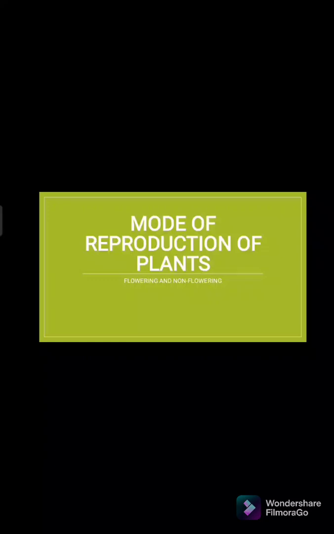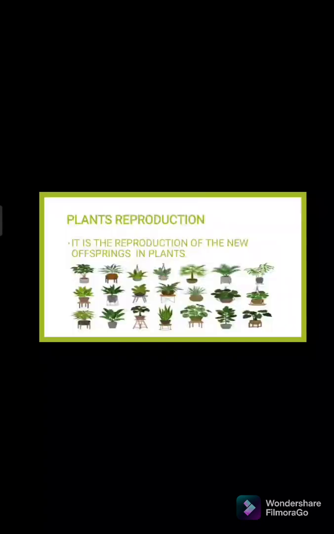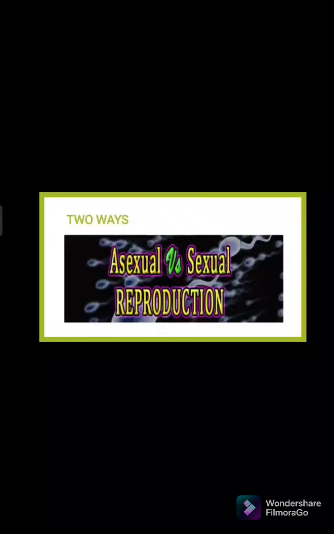Good day everyone. Today we are going to discuss the modes of reproduction of plants, flowering and non-flowering. Plant reproduction is the production of new offspring in plants. So we will be focusing on plant reproduction, kung paano ba nagpaparami ang mga plants, how they reproduce and recreate their own kind. So we have two ways, the asexual and the sexual reproduction.